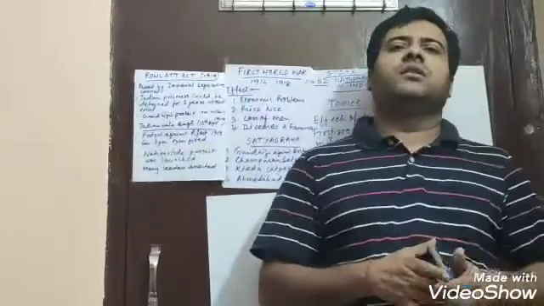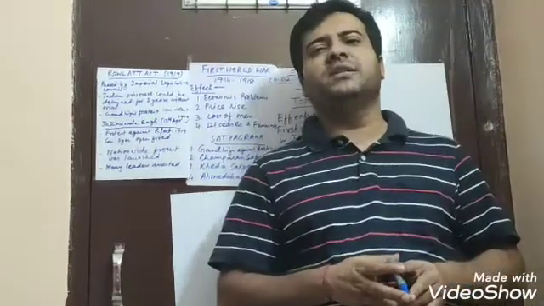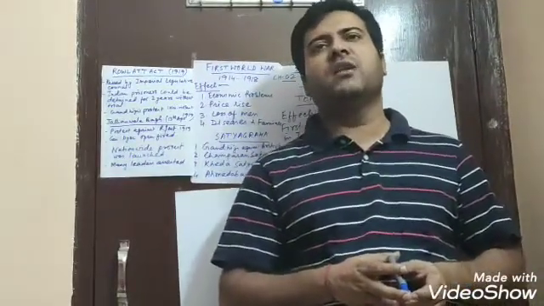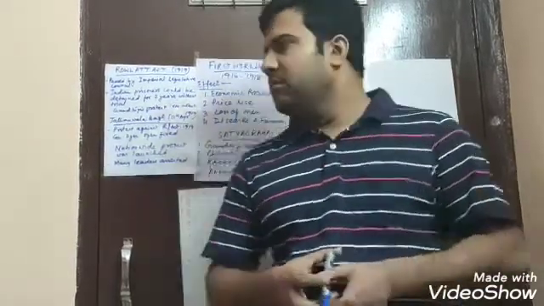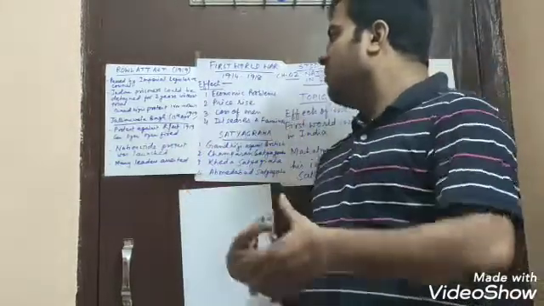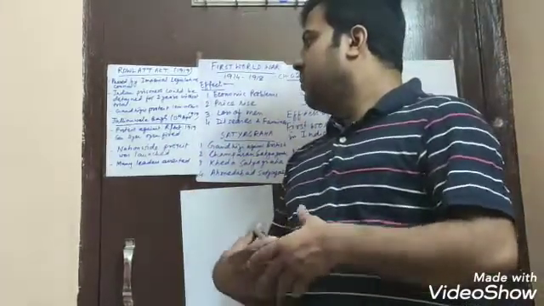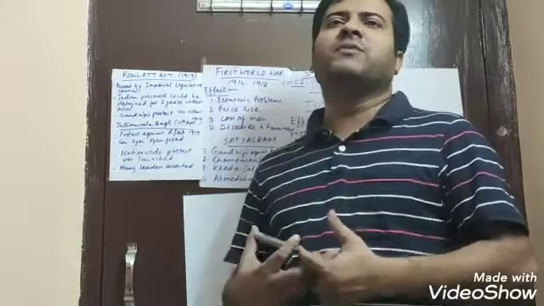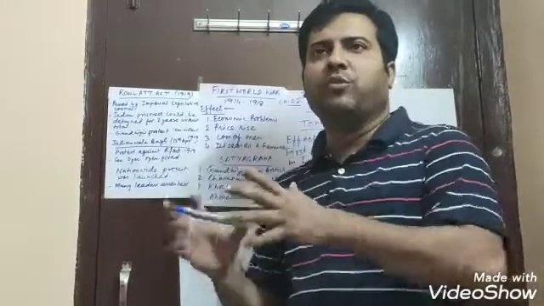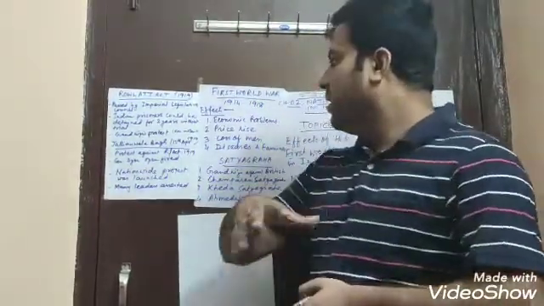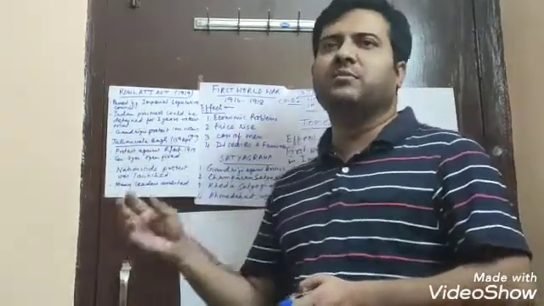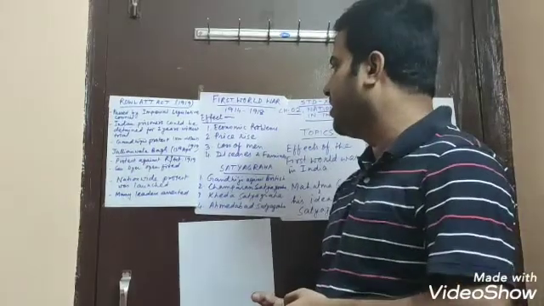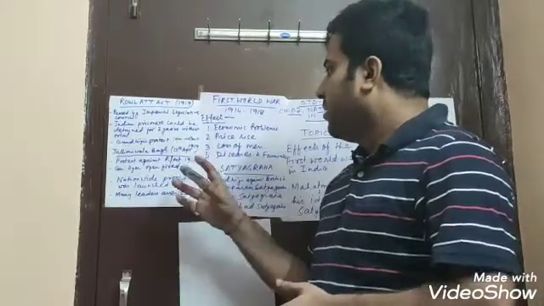Jallianwala Bagh is actually a name of a place in Punjab. Bagh means a park, a garden. Now, in that Jallianwala Bagh, the people were not aware of the martial law that was imposed over there, and a large number of people gathered in that Bagh to celebrate a particular festival at that time.